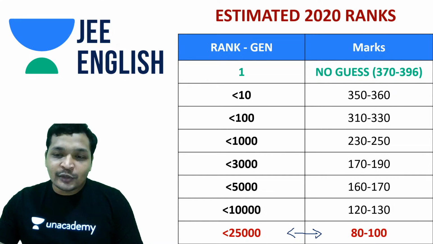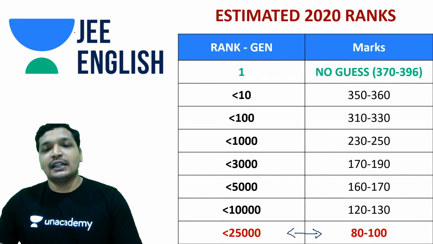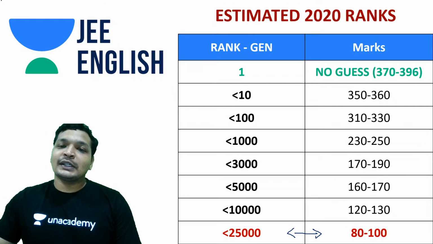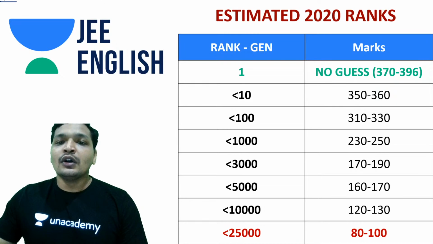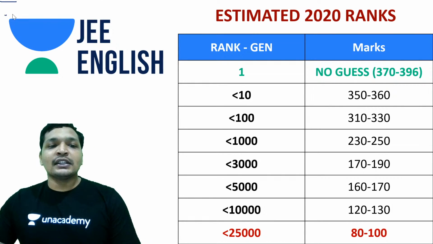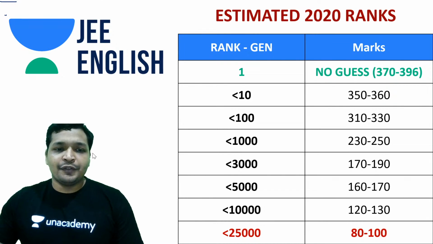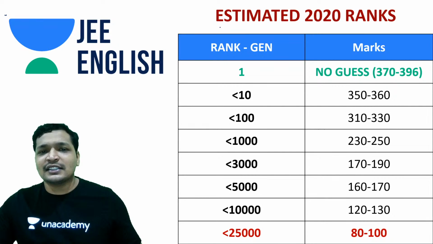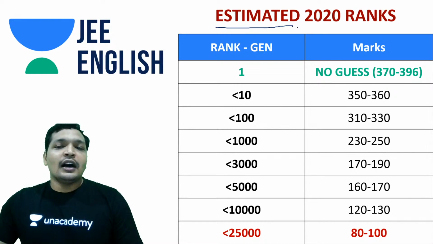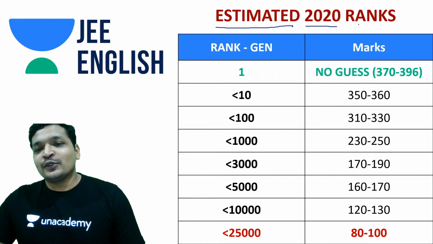This is not a gold standard. This is just a prediction, guys, just an estimation. That's why it's estimated 2020 ranks. It's not absolute. So if you're a 2020 aspirant watching the video, there is no reason to get discouraged, and you can get overenthusiastic if you like.